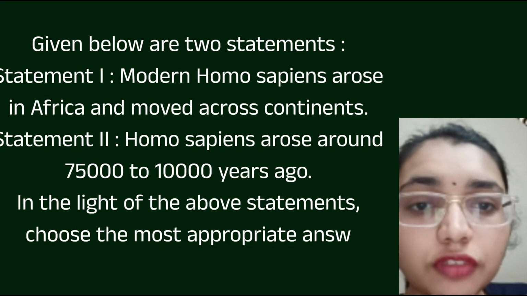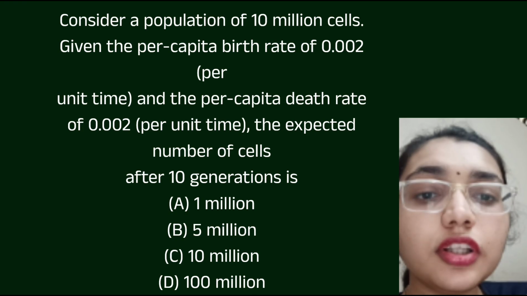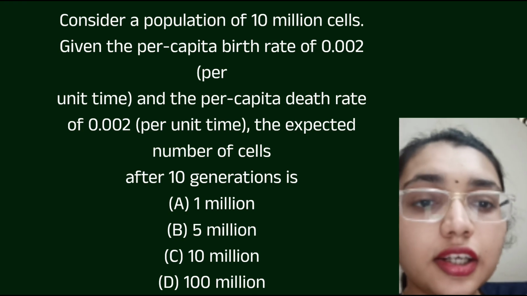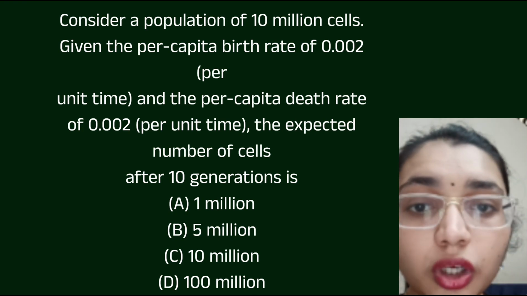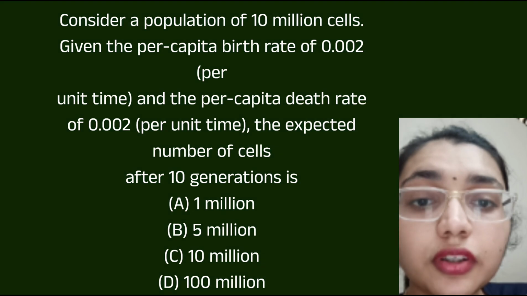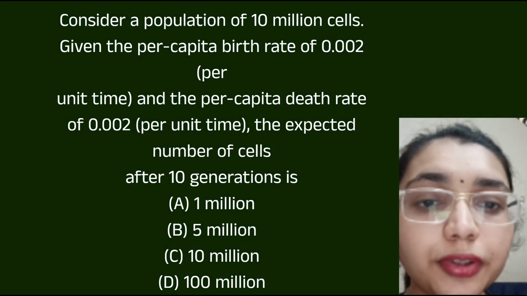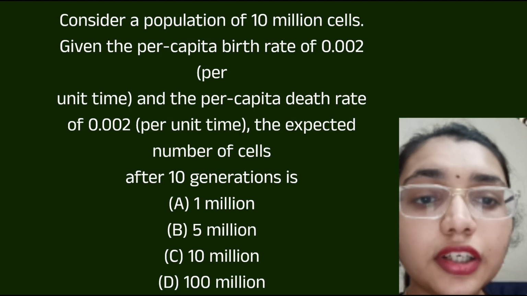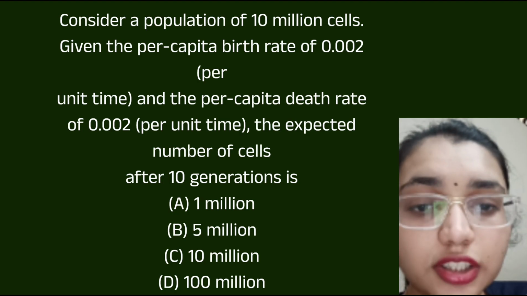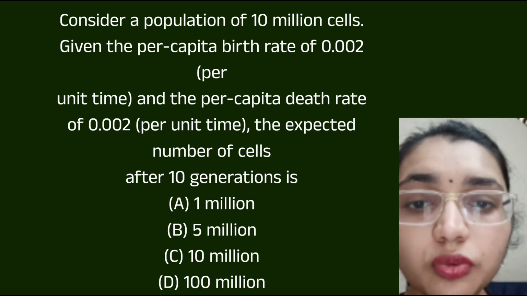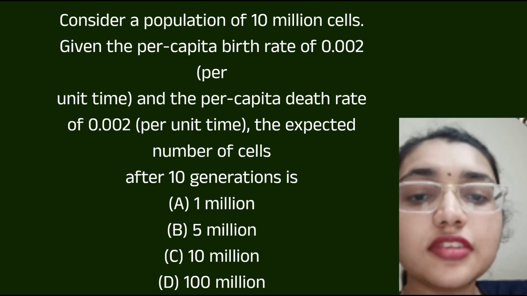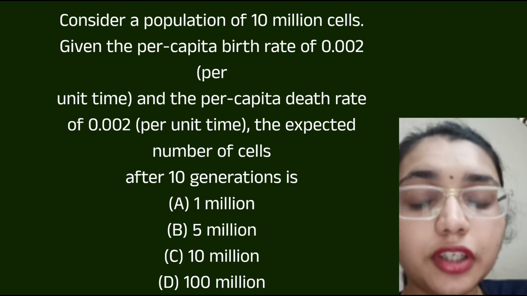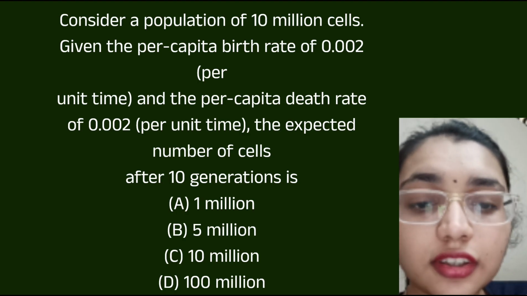Consider a population of 10 million cells, with a per capita birth rate of 0.002 per unit time and a per capita death rate of 0.002 per unit time. The expected number of cells after 10 generations is: option A is 1 million, option B is 5 million, option C is 10 million, and option D is 100 million. So here the correct answer is 10 million.